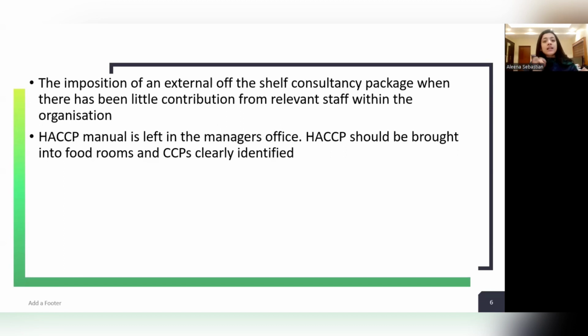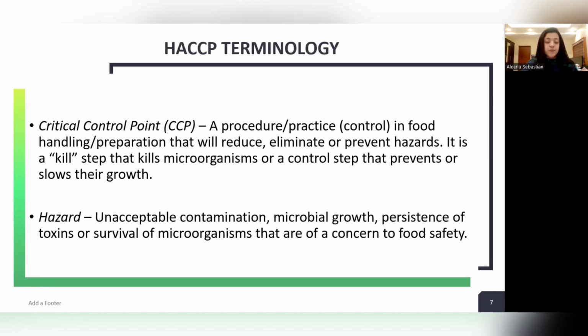Simply writing the manual, while we don't know what is happening inside, is of no use. We cannot understand. We should understand clearly what is happening in the food production area. Then only can we create a HACCP manual according to the processes happening there. So those are the barriers to HACCP.